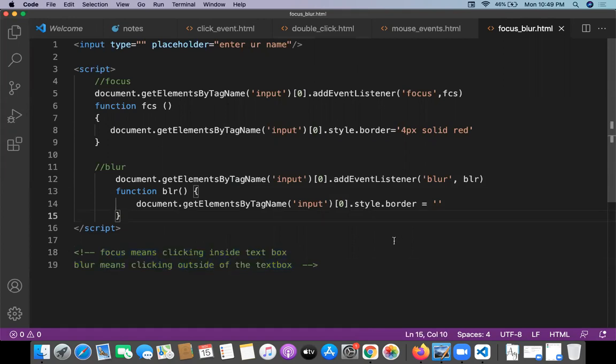So there are multiple other kinds of events, like key events, all these things. Those things we will discuss in the next class.